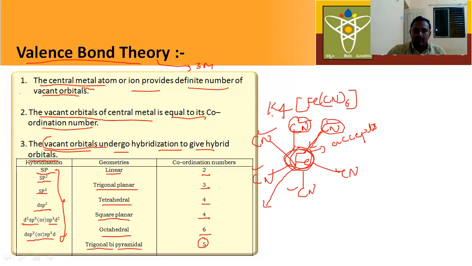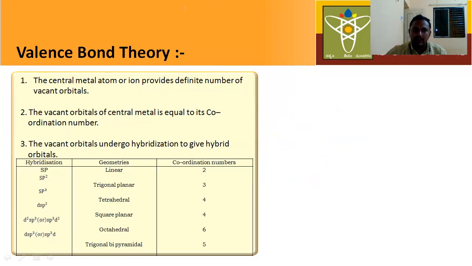These are the postulates of valence bond theory. This is the third postulate. According to the first postulate, the central metal atom or ion provides a definite, that means fixed, number of vacant orbitals. In the central metal atom, the number of vacant orbitals is equal to the coordination number.